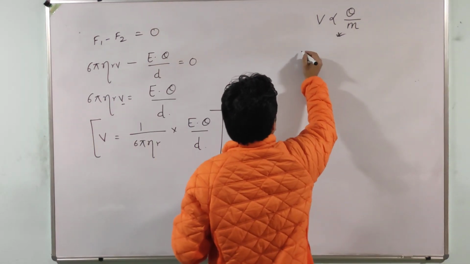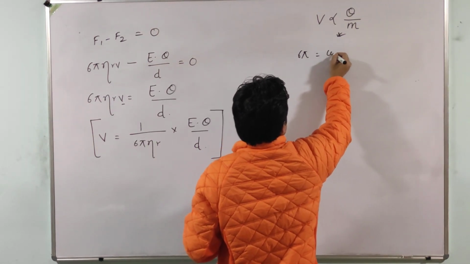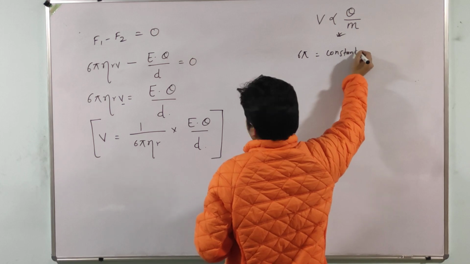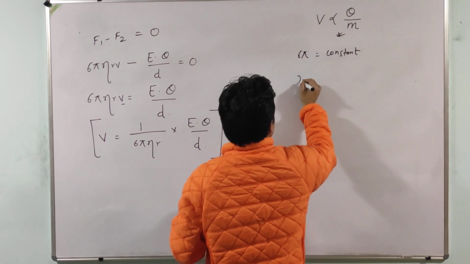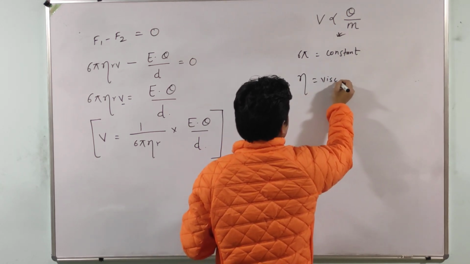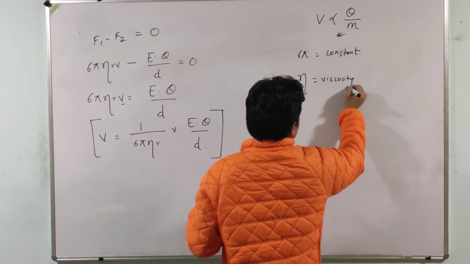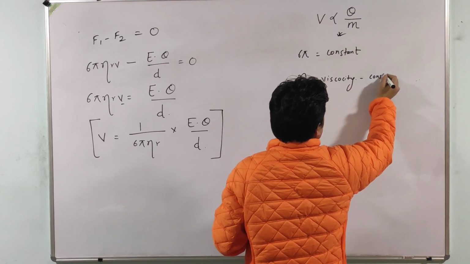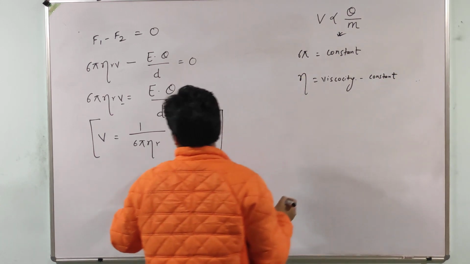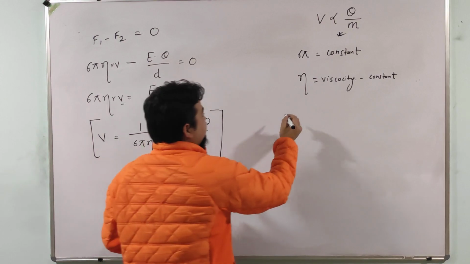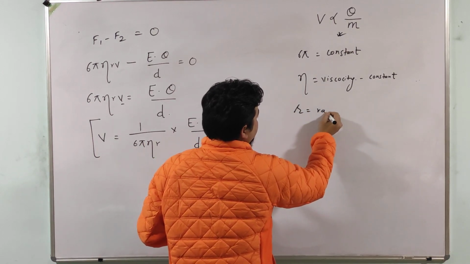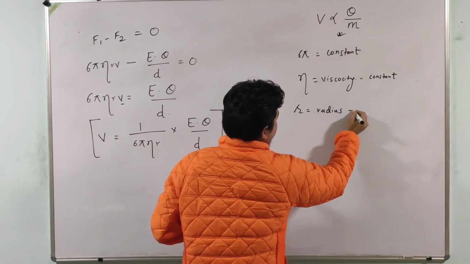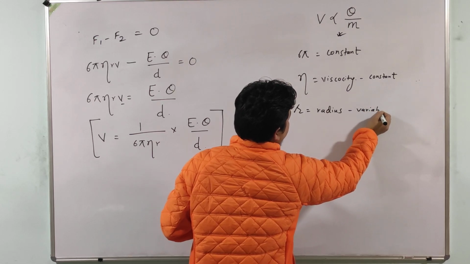6 pi is constant. Eta is the viscosity of the medium, which is constant for all. R is the radius of the particle, which is variable, radius can vary.